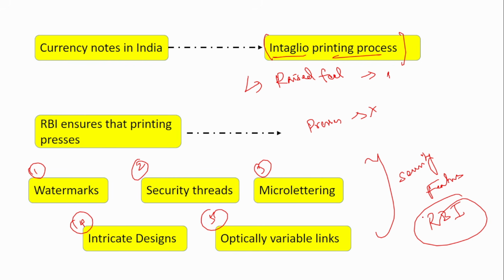All this, if you see, is very rarely asked in the exam, whether phase 1 or phase 2. But you can use this if they ask you in the interview. In the banking exam interview, if they ask what other measures are taken by the Reserve Bank of India to combat counterfeiting, you can mention all this. If you tell them that the RBI follows the intaglio printing process, the interviewer will obviously be very impressed, because this is a very unique word.